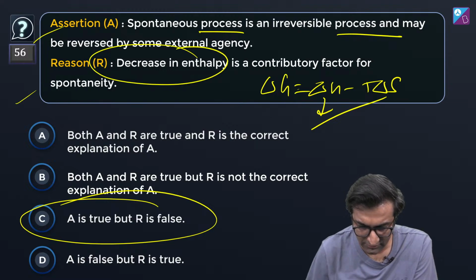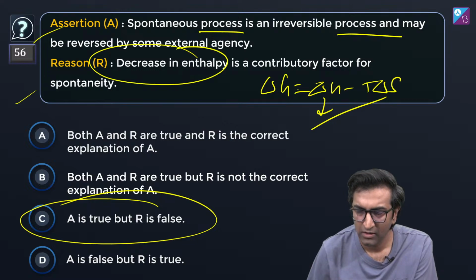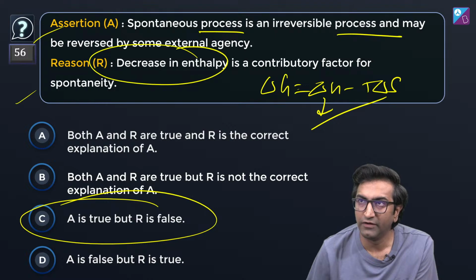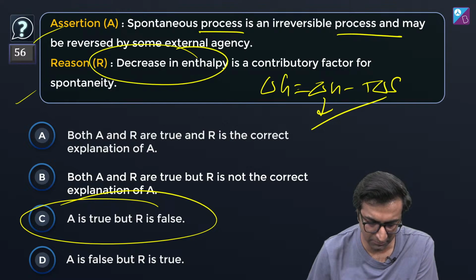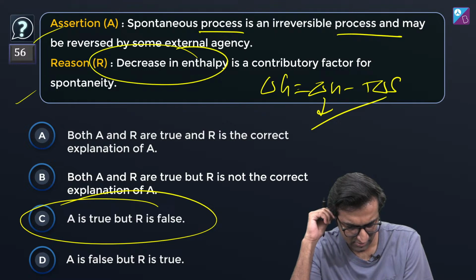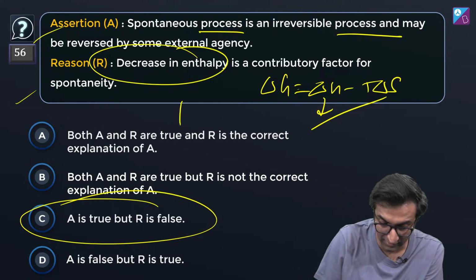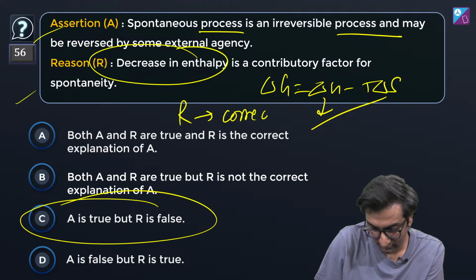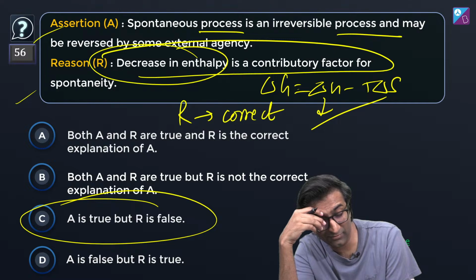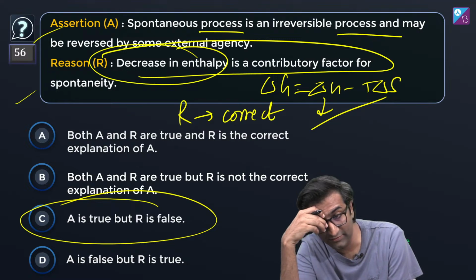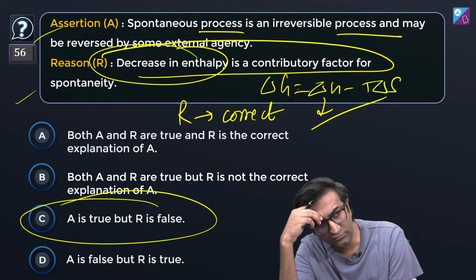Spontaneous process is an irreversible process and may be reversed by some external agency. Okay. Reversible, irreversible, spontaneity. This is interesting. You think B. Okay. All right, Aditya. यार C तो नहीं लग रहा है. R तो सही है ना. R is definitely सही. R is correct, I feel. Right? Because this is true. I feel this is true because I've just shown you by the equation. The first one, spontaneous process, irreversible process, and may be reversed by some external agency.